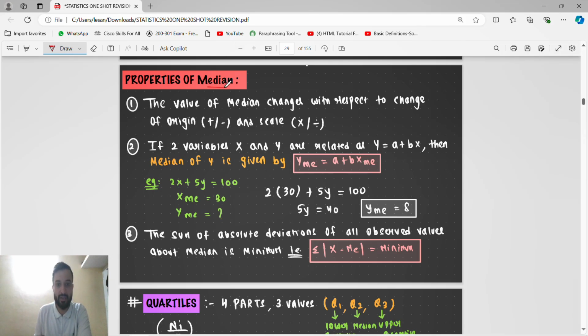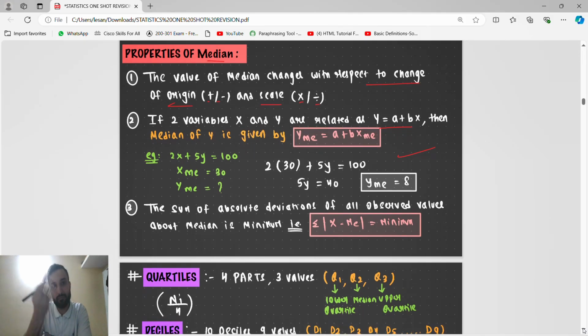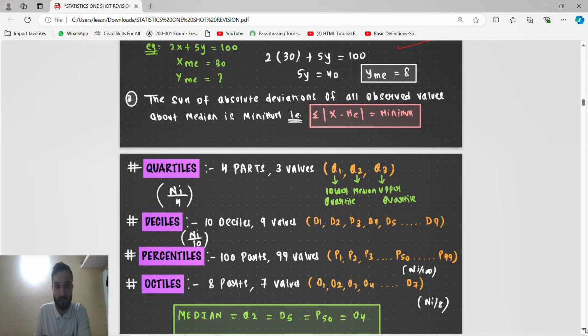Now properties of median. The value of median changes with respect to change of origin and scale. Okay, so if you do plus or minus, the median will change. If you multiply or divide, the median will change. Guys, this is the same thing we have done. If they give one equation and the value of one variable, how will you find the value of the other variable? If range and deviation are not given, use the substitution method. If range and deviation are given, I have told you, and we have done it in the class also.